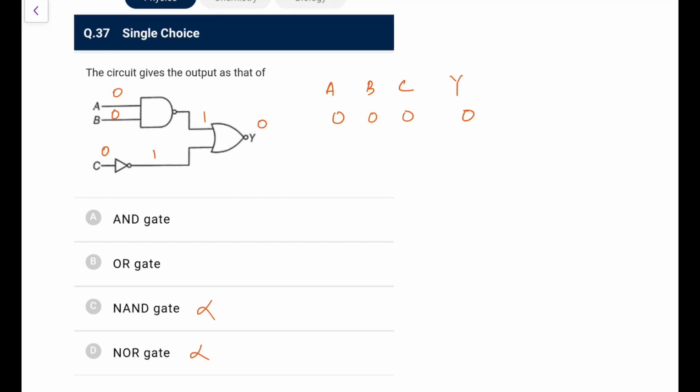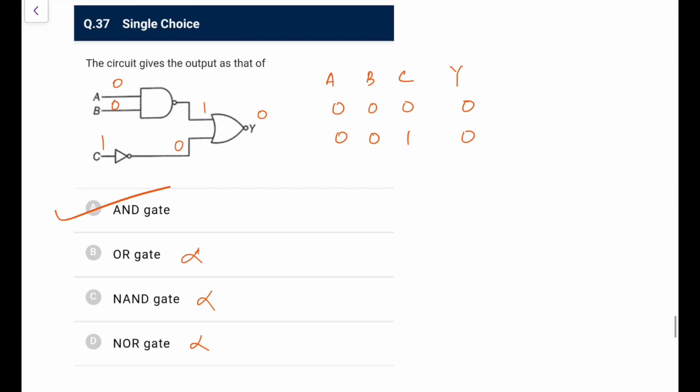Now what we have are OR and AND, so better, let's say take it like 0 0 1. 0 0, this will still give 1 and it is 1, so it is 0. So 1 and 0, again OR will give 1, so NOR will give 0. So again this is not going to be an OR gate also, that is clear, so definitely it is going to be an AND gate. Check it, it will be 1 only when all 3 are 1. When all 3 are 1, then only this is going to be 1 in this particular case. So it is an AND gate.